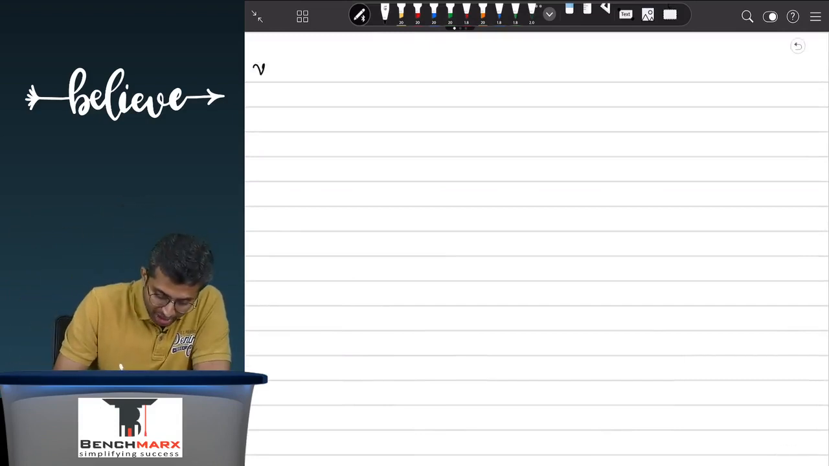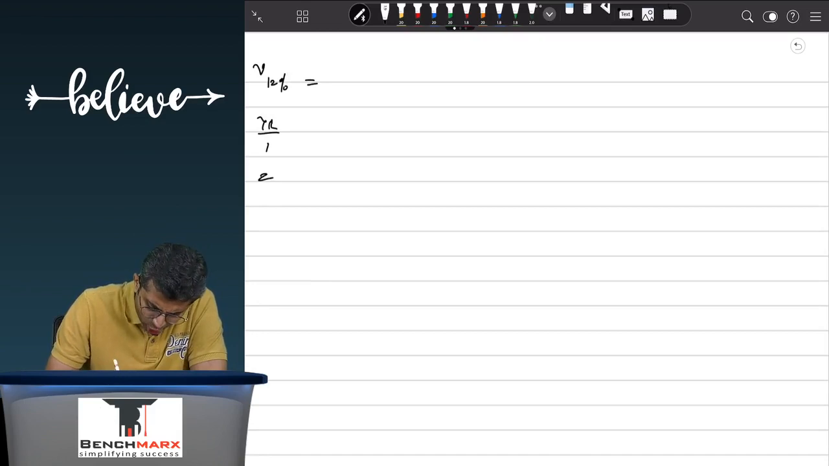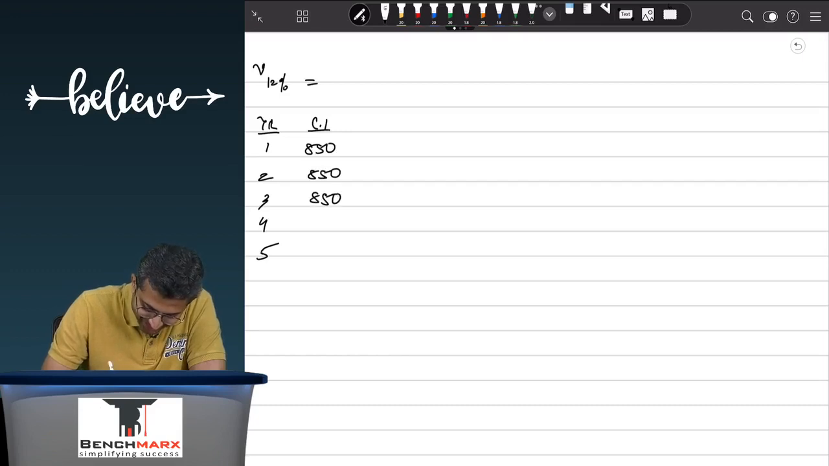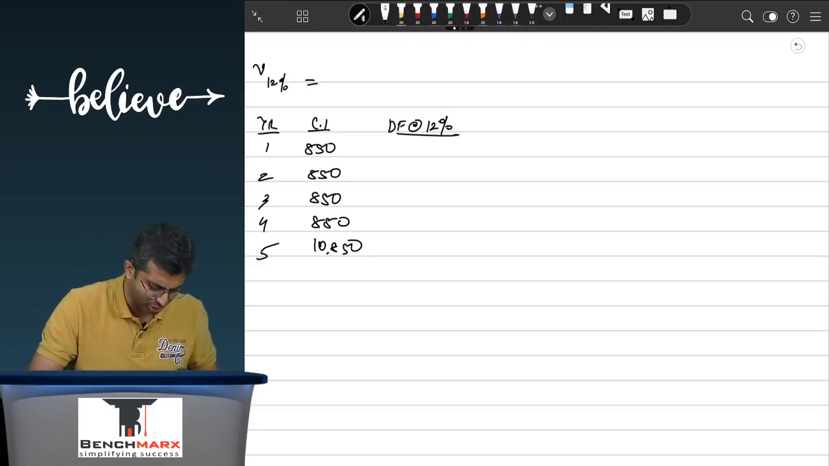So over here, let us say if I want to find a value when the rate of interest becomes 12%, we will do the same working. Let's say year 1, 2, 3, 4 and 5. By now you would be fed up seeing 850 again, and this is 10,850. The discounting factor at this point is now 12%, and hence you do, let us say, 1 divided by 1.12. We will keep it to 3 decimals because everything else in the question is at 3 decimals.